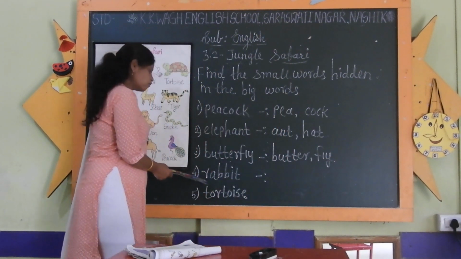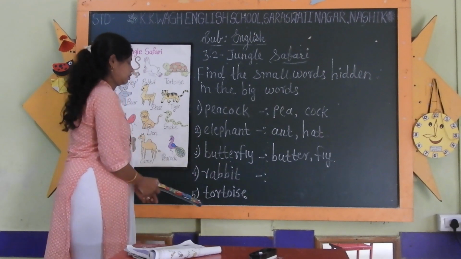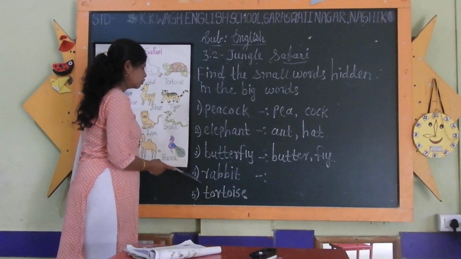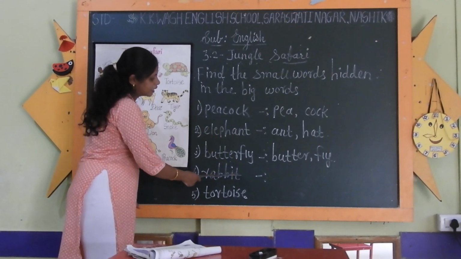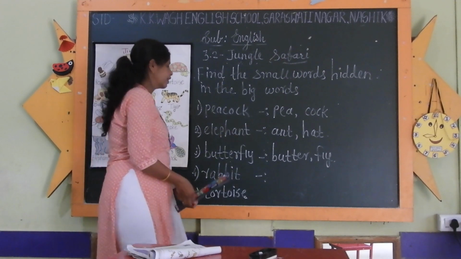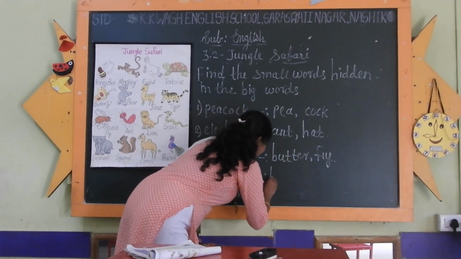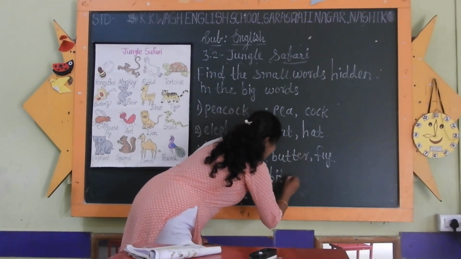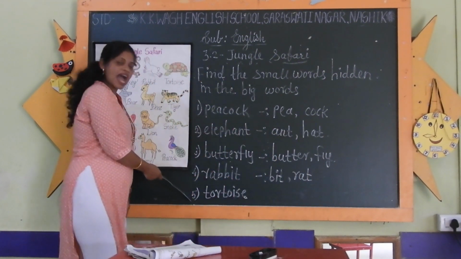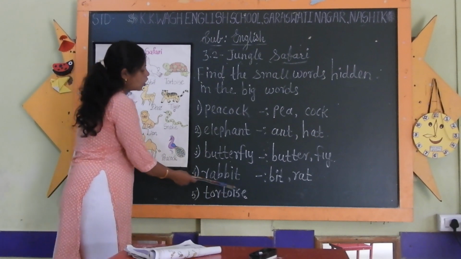Okay. Now fourth word is rabbit. So which two words can we find out? First one is B-I-T, bit, and second one is R-A-T, rat. Now last word, tortoise.